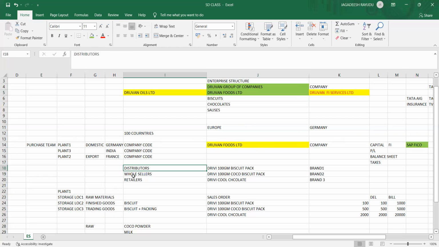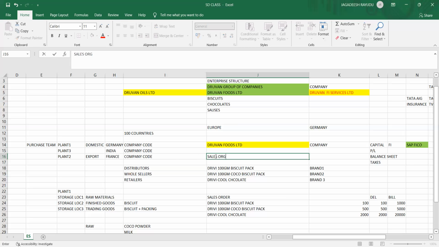Who is going to sell? You are going to sell to these customers. How are you going to sell? You are going to sell with the help of the sales organization. The sales organization is responsible for selling the goods to your customer. If any sales order is created in that, Dhruvan Foods Limited is coming, right? Because of the sales organization. So here you try to understand one thing.